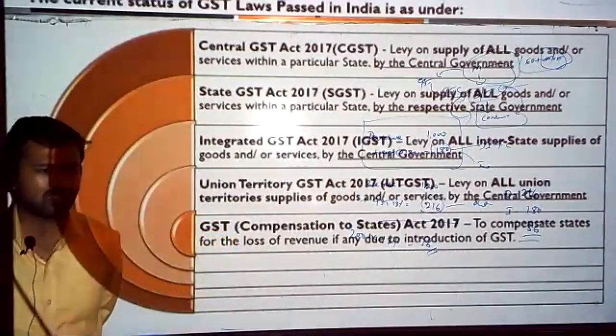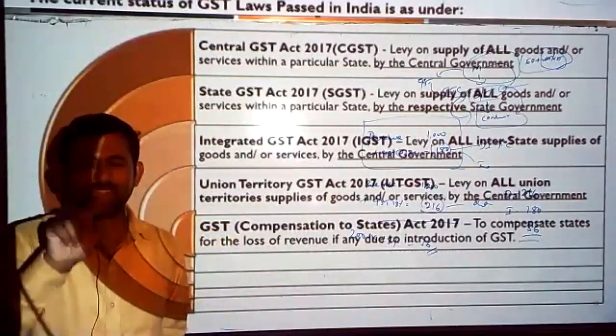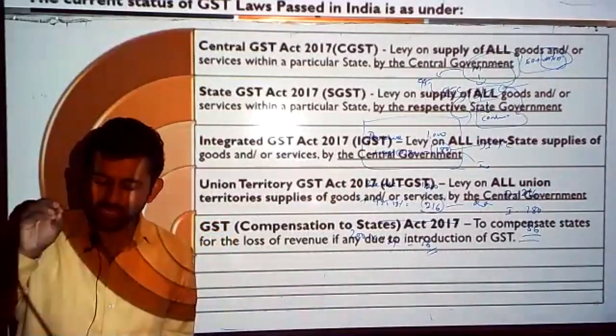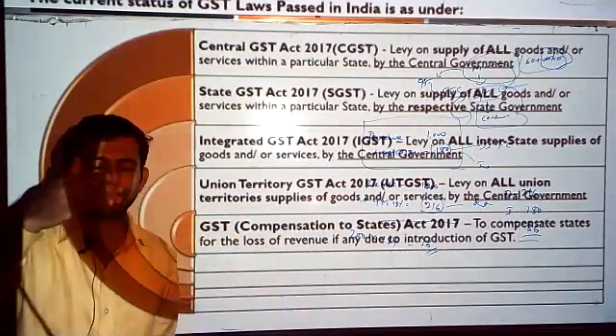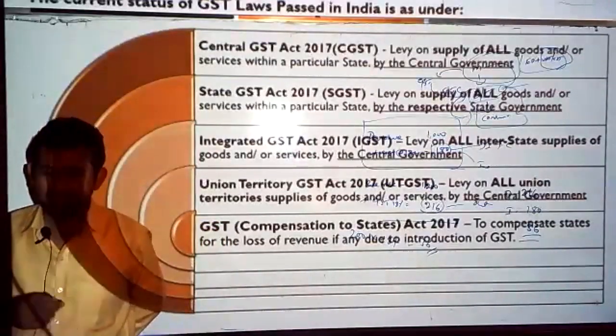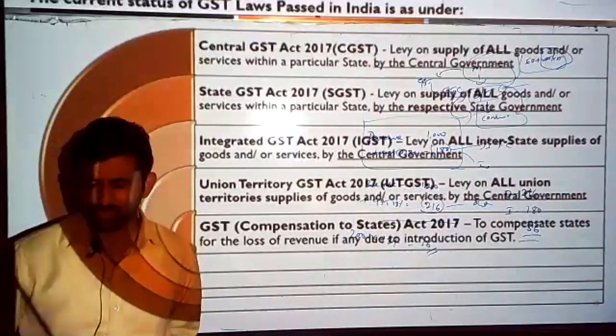These are all necessary laws which had to be enacted. These 5 laws are basically dealing with different subject matter. There is a reason why 5 laws have been enacted. What are the laws which got enacted?